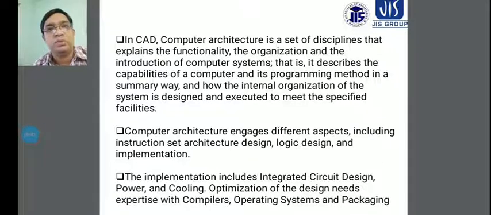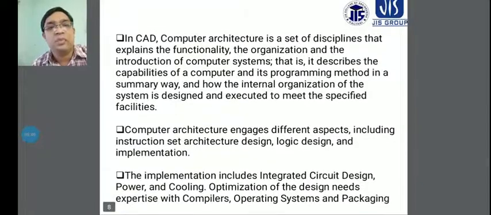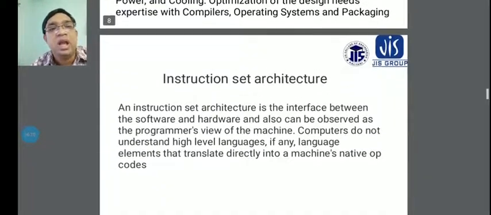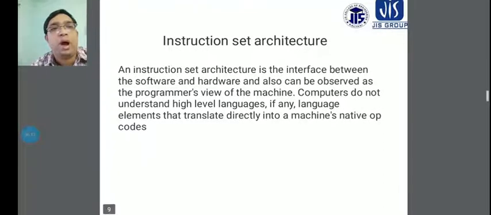Sometimes you see a cooling pad used with different types of laptops. Optimizations and the design also require compilers, different types of compilers for optimization, and operating systems, like the OS, and packaging. Packaging is also done in computer architecture: which type of packaging will be used in your systems.